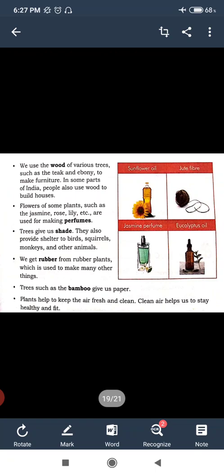We get rubber from rubber plants, which is used to make many other things. Trees such as bamboo give us paper. Plants help to keep the air fresh and clean. Clean air helps us to stay healthy and fit. So we should know plants are very useful to us. They keep the air fresh and clean by taking in carbon dioxide and giving out oxygen, which is important for the survival of human beings and animals.